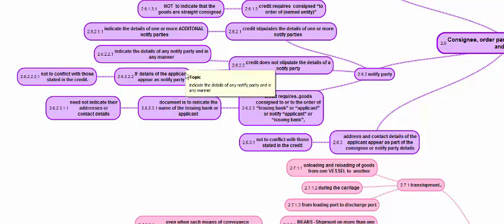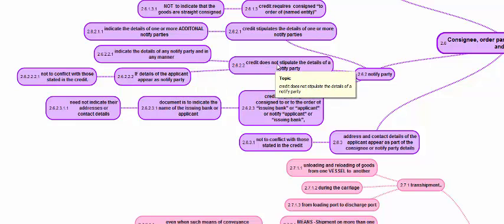But if the details of the applicant are mentioned as notified party, it should not be conflicting with the credit. If the details of the applicant are mentioned in the transport document as notified party and the credit does not stipulate any other notified party, the details should not be conflicting with the credit.